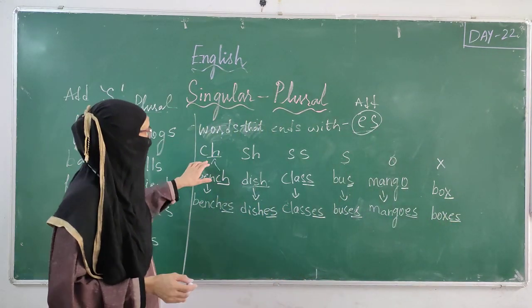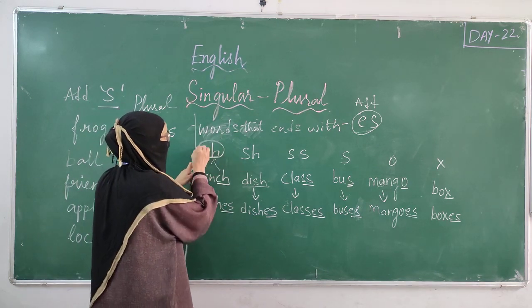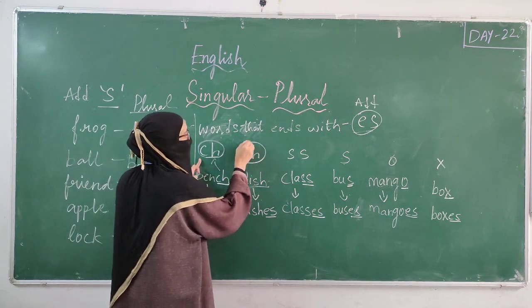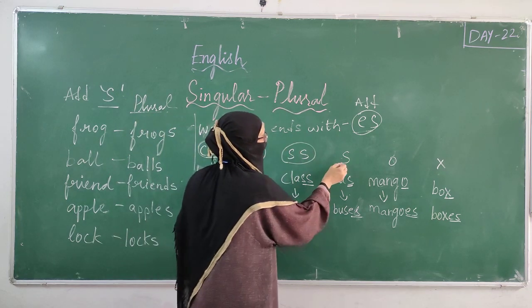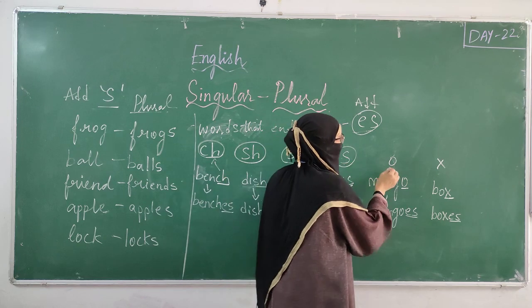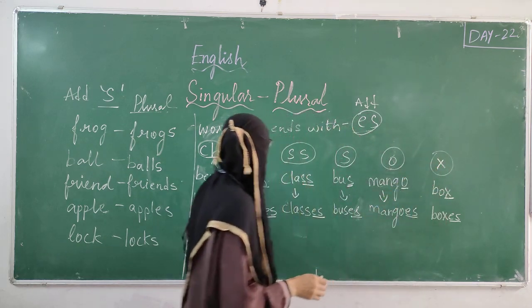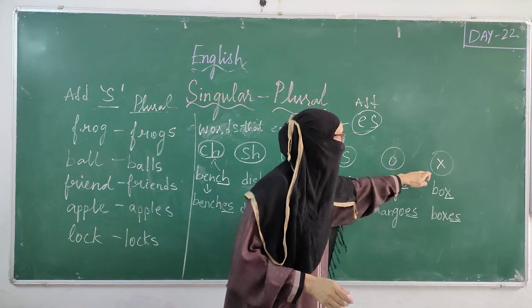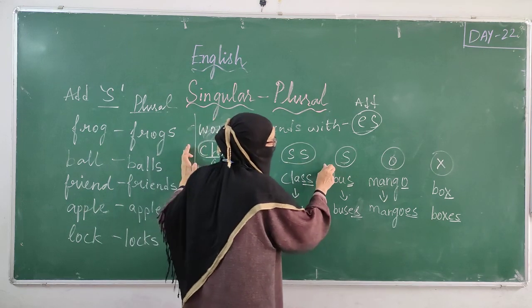So you have to remember these things. If the word is ending with CH, if the word is ending with SH, if the word is ending with double S, if the word is ending with single S, if the word is ending with O, or if the word is ending with X. 1, 2, 3, 4, 5, 6. Remember these 6. So if the words are ending with these, what do we have to do?